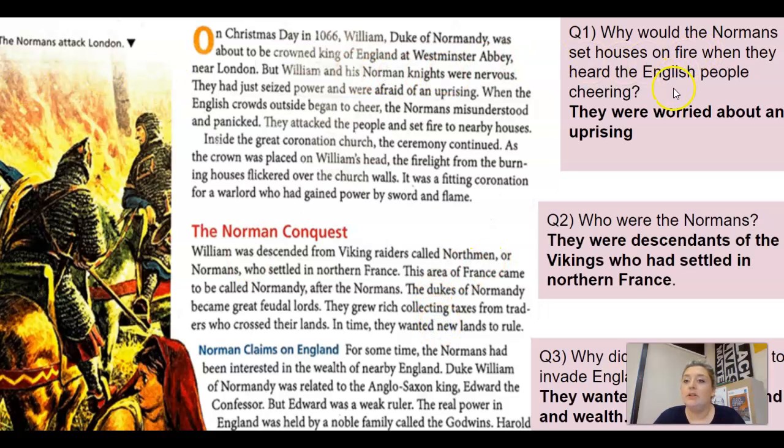All right, so why would the Normans set houses on fire when they heard the English people cheering? They were worried about an uprising. And you can see that that's right here in the first paragraph. Who were the Normans? They were descendants of the Vikings who settled in northern France, and you can see that here in this first sentence.